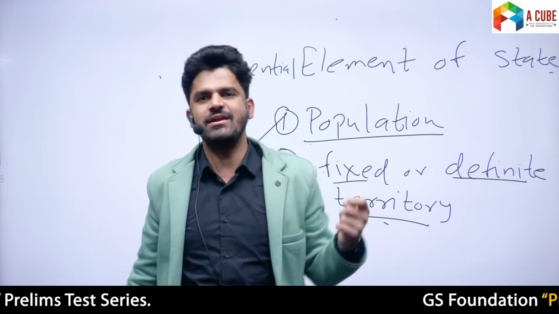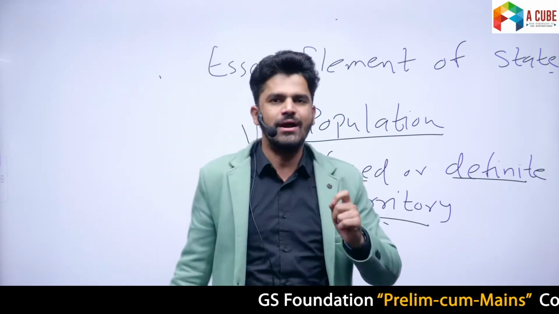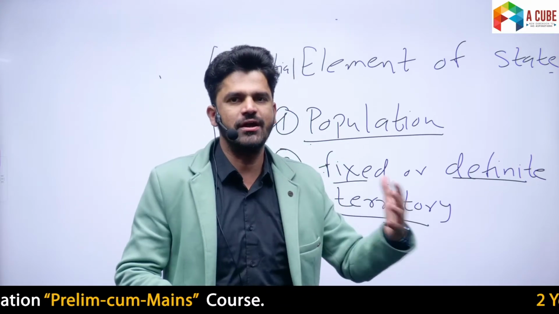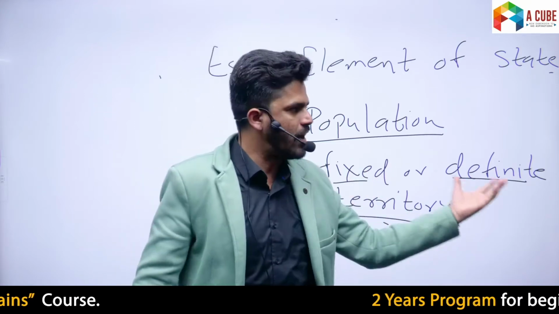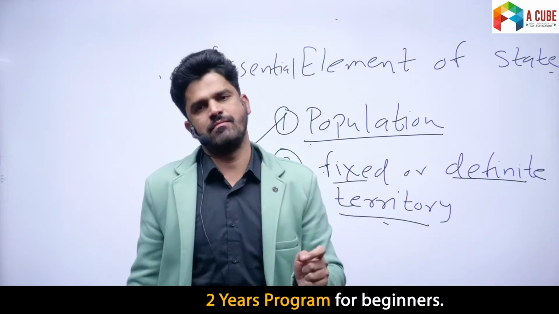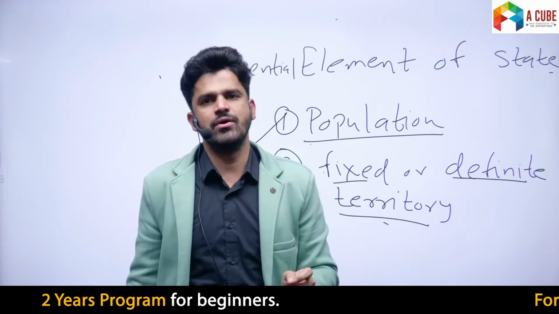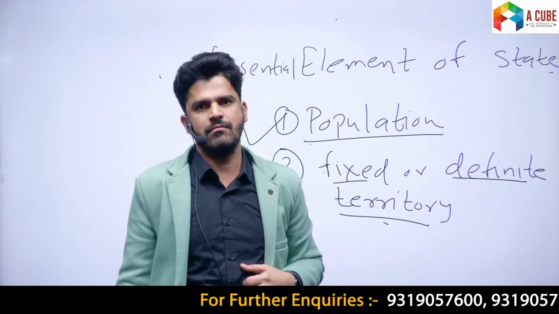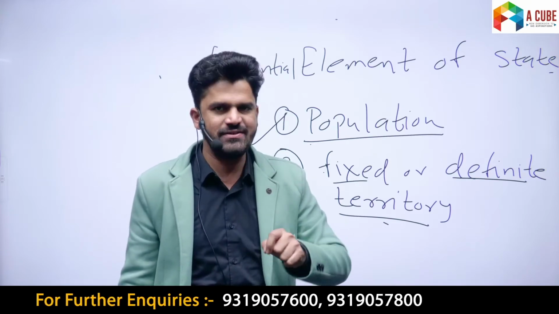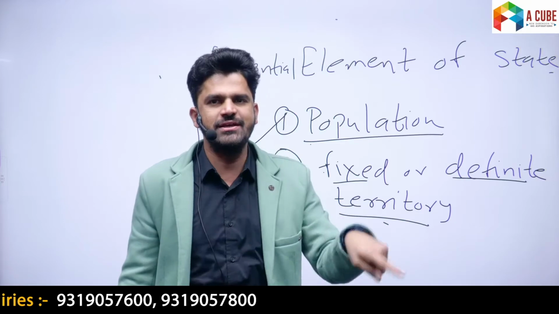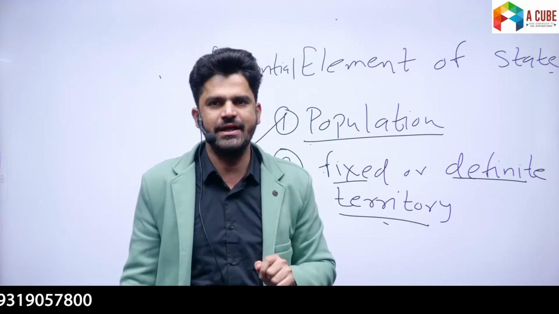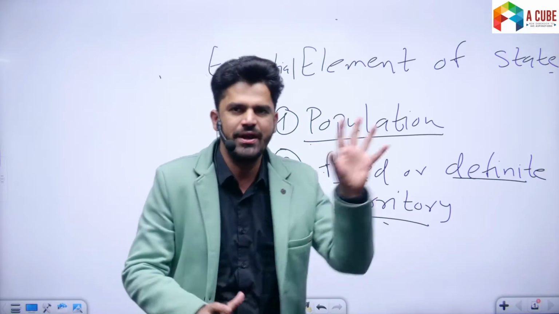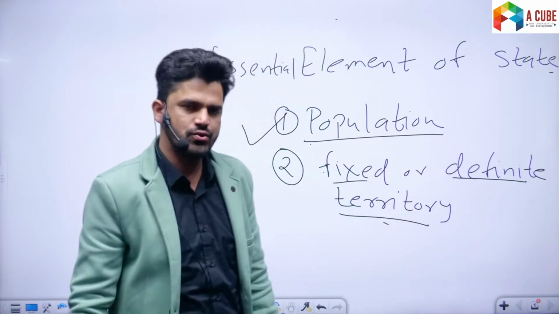All right. And second, fixed territory is also important to conduct external relations. Right now, India has a fixed territory. That's why we can conduct external relations with our neighbors. It is the territory which separates one state from the other state. Understand this. Why do we say that this particular land is called India, the Indian state? Because of its territory. It is the territory which separates one nation from the other nation. All right, understood? Fine.